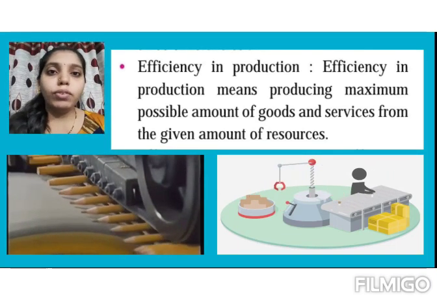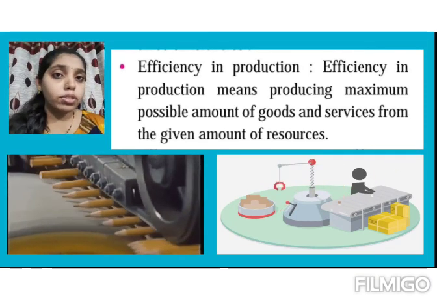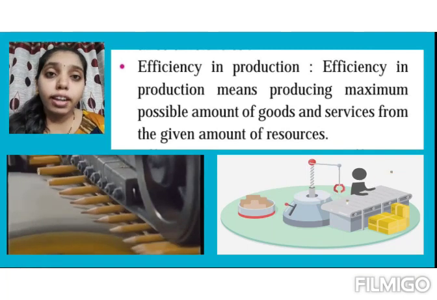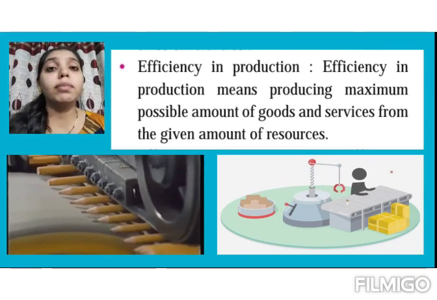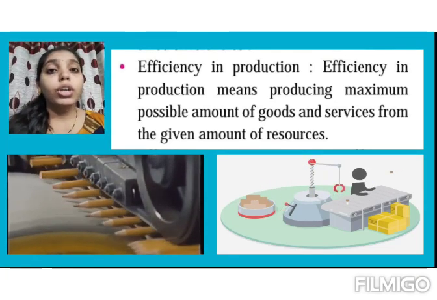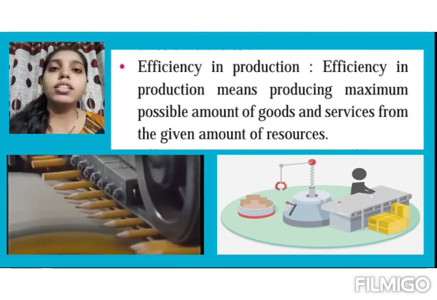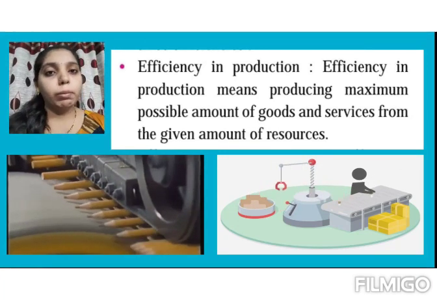Now of course you have got the resources also. So in the given amount of resources, instead of producing 100, if you will produce 110 or 105 pencils, then that is called as efficiency in production, because without any wastage you have produced the goods. You have utilized the resources in proper manner. This is called as efficiency in production.